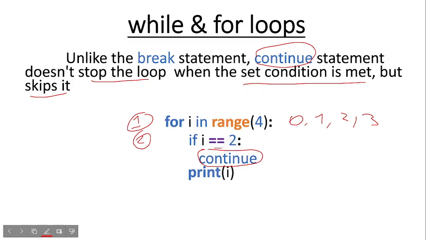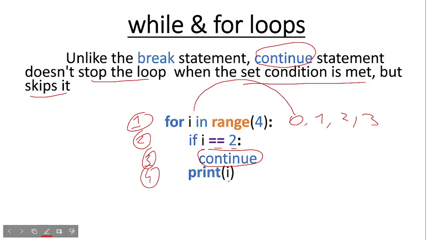Then in the third line of code, we replaced the break statement with a continue statement. Then in the fourth line of code, we have the print function, and inside the parentheses, we have placed the i variable as an argument. So when our for loop starts, the 0 integer will be placed inside our i variable.